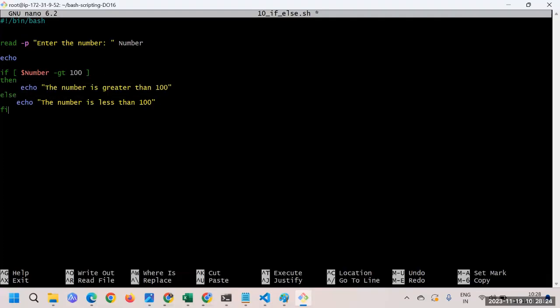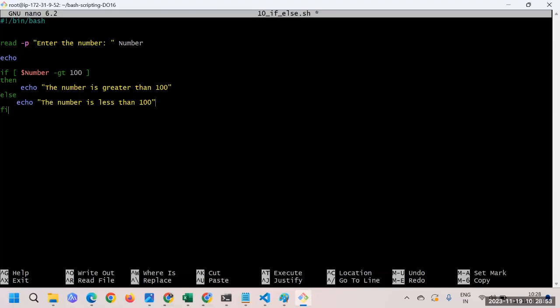So you need to understand this syntax, this syntax is very important. This is a condition first of all, and if the condition is true, then it will enter the then part. Or else, if it is false, it is going to execute the else part. So this is how if else works. Now you may ask me what this is. This is the conditional statement that we have, it is a greater than.